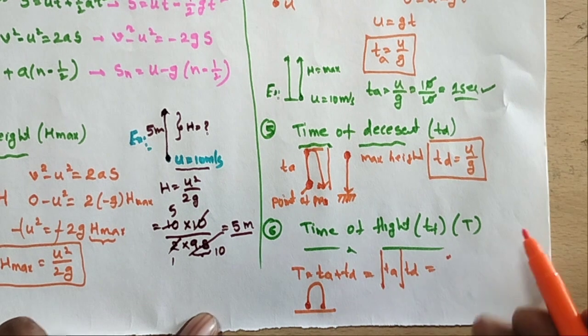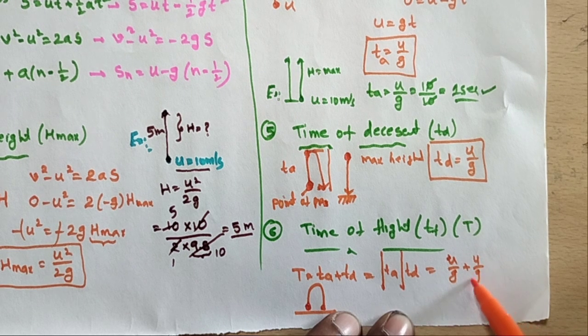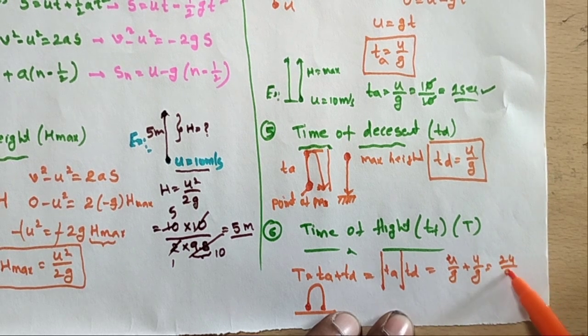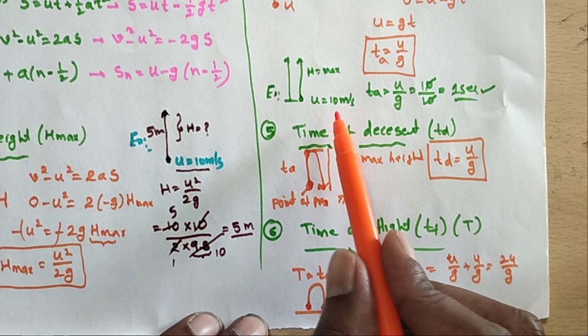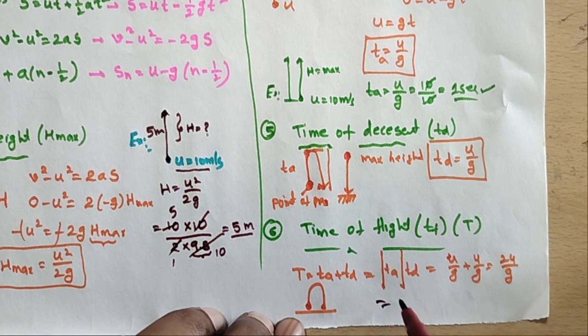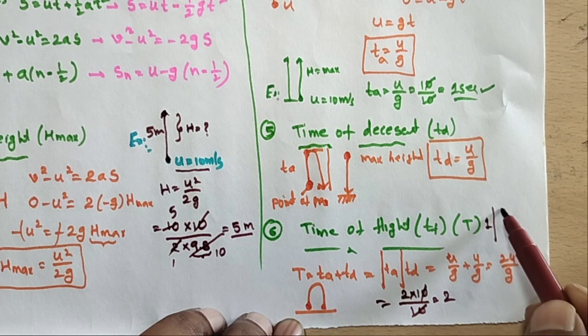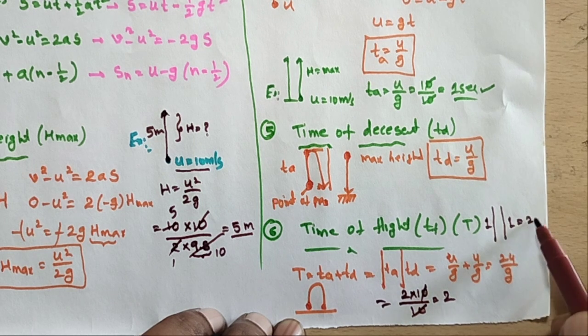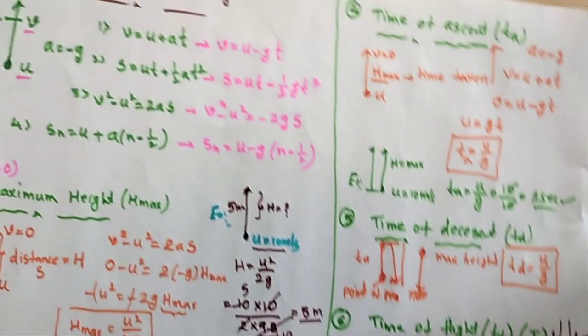So that is U by G. Here just U by G plus U by G, that is 2U by G. What is the time of flight formula? 2U by G, U is equal to initial velocity. So in the same example, 10 meters per second. If you take 10 meters per second, what is the time of flight? 2 into 10 by 10, 10 cancels, 2. So 1 second is upward, 1 second is downward. 1 plus 1, how many seconds is the time of flight? 2 seconds. This is the time of flight.